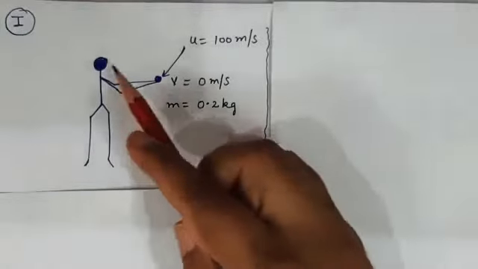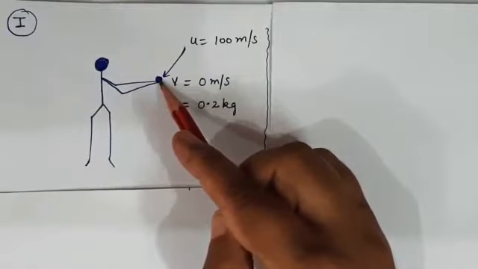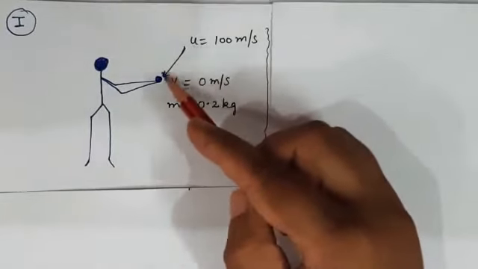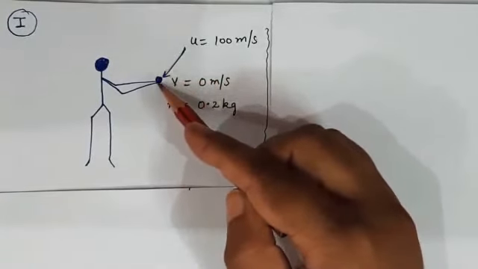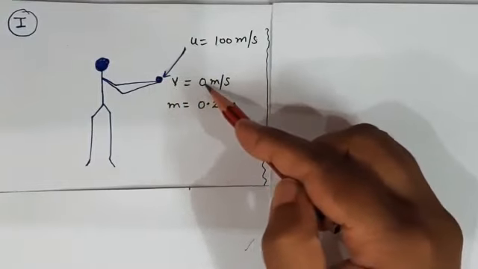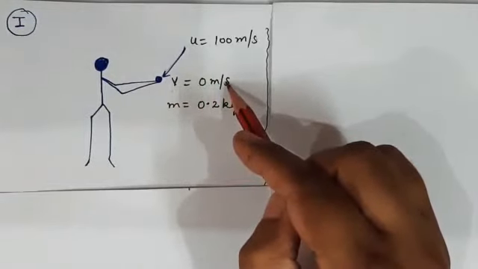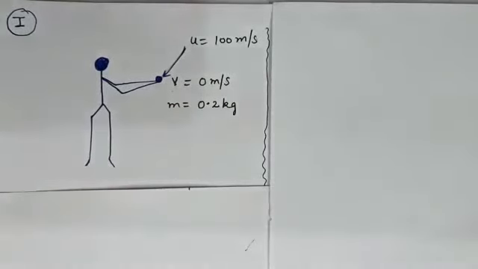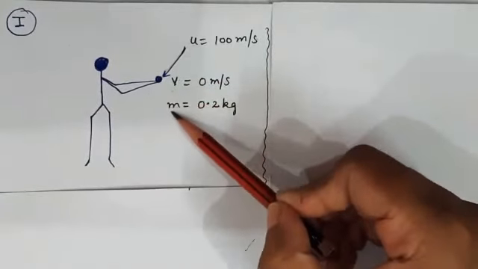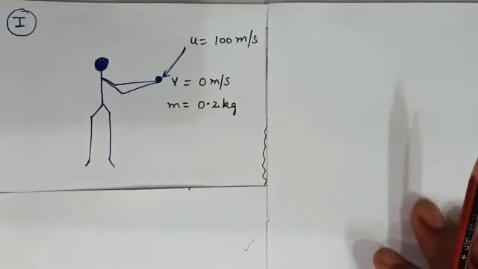This is the first case where this is the fielder. He is catching a ball. Suppose I consider the initial velocity of the ball is 100 meter per second. Now when the fielder catches the ball, the final velocity will automatically become 0. So final velocity, that is v, is equal to 0 meter per second. And I have considered the mass of the ball as 0.2 kg. You can consider 1 kg, 2 kg, whatever you want. So you know u, you know v, and you know m also. This is the first case when the fielder is catching the ball